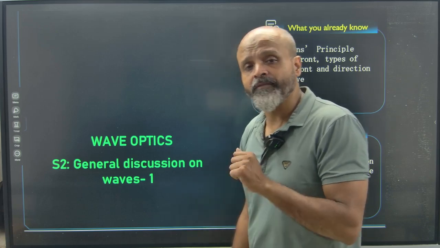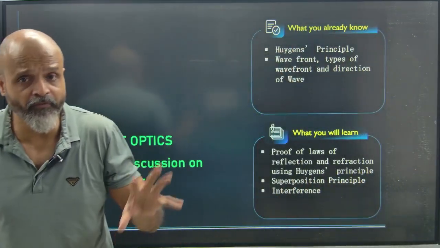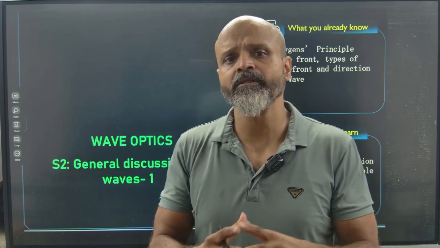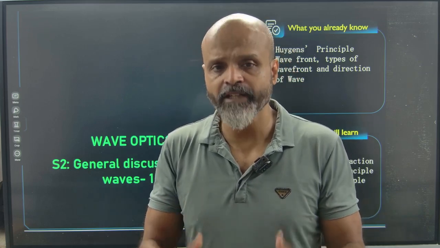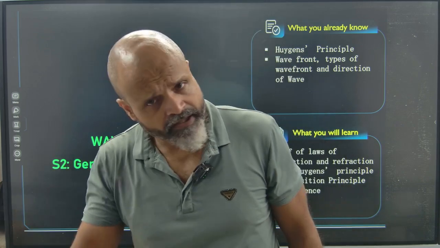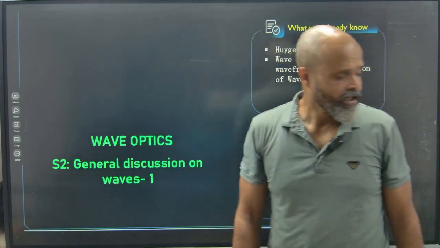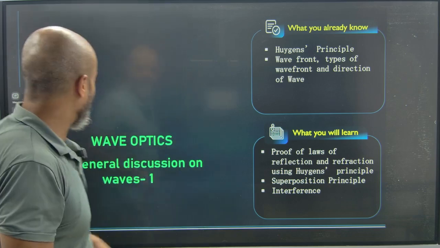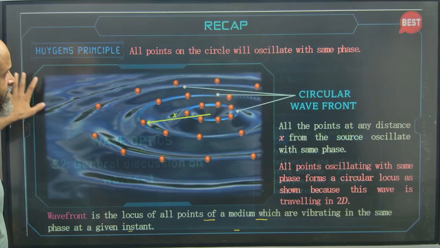Here we have the wave nature of light. The wave nature of light basically states that light travels in the form of waves. Light is a part of the electromagnetic spectrum. In this particular slide, we are going to see how the visible light is a part of the electromagnetic spectrum. So we will quickly see what we had studied earlier. We will do a recap on the earlier segments, about how Huygens principle works, or how new wave fronts are basically calculated. So this will be a general discussion, and we will also recap what we have covered.